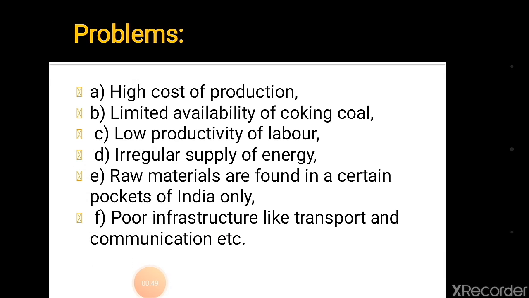What are the problems here in India for the iron and steel industries? High cost and limited availability of coking coal, lower productivity of labor, irregular supply of energy. Energy supply is a big problem here. It is not continuous. Poor infrastructure.